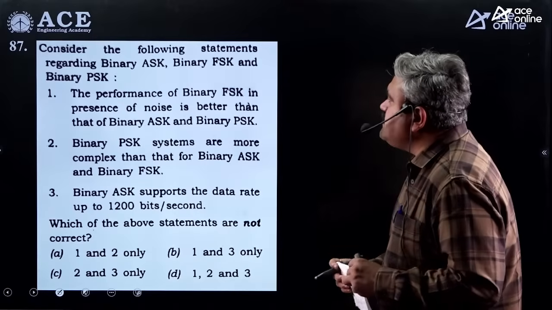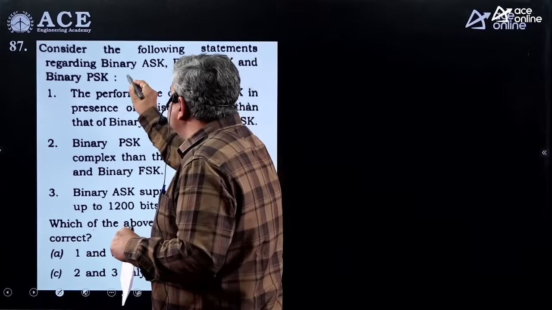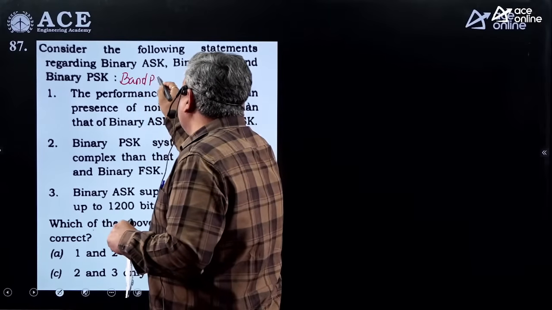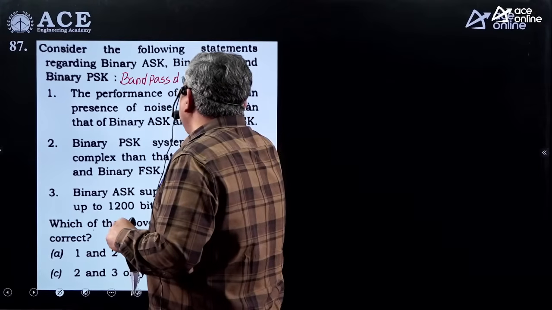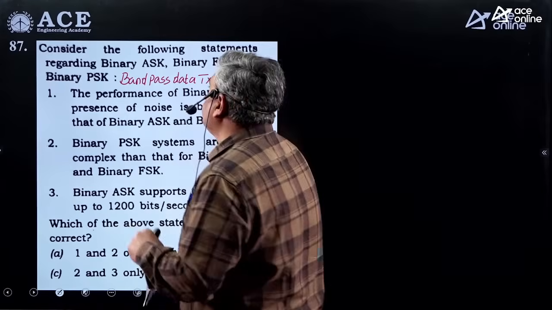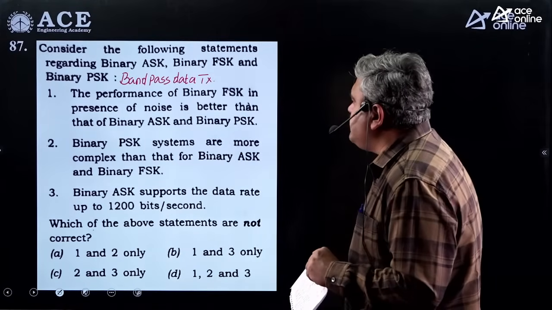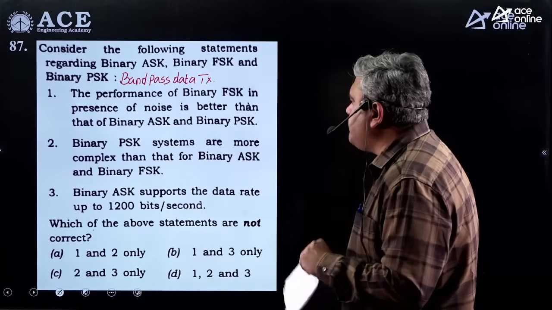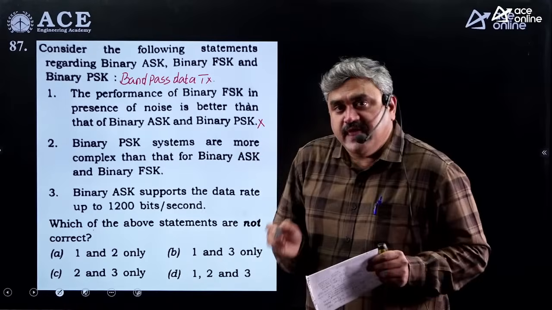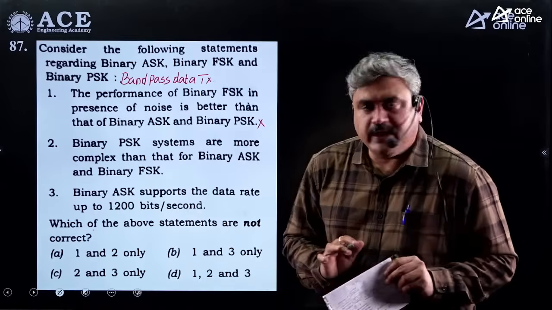Next, consider the following statements regarding binary ASK, binary FSK and binary PSK. So these come under band pass data transmission schemes. The questions were equally divided on all topics this time in communication. Now what is the data given? The performance of binary FSK in presence of noise is better than binary ASK and binary PSK. Wrong. Best performance is binary PSK, then binary FSK, and least is binary ASK. So you can eliminate 1.